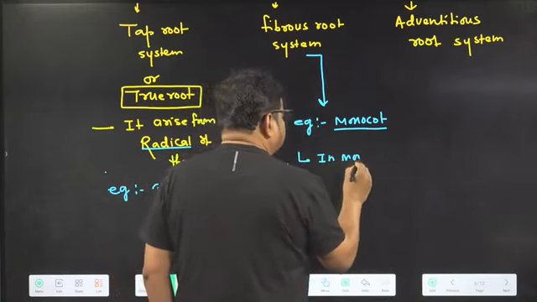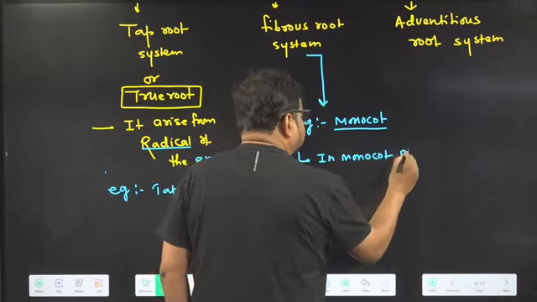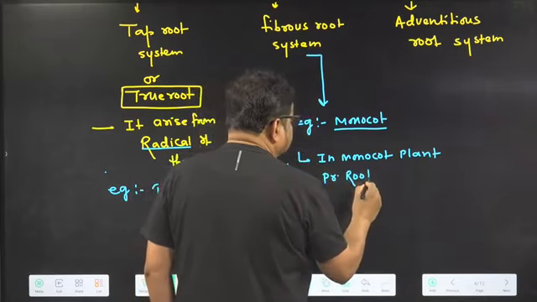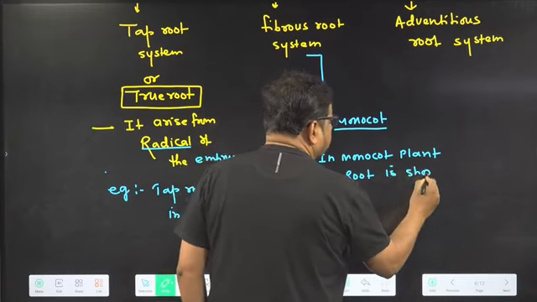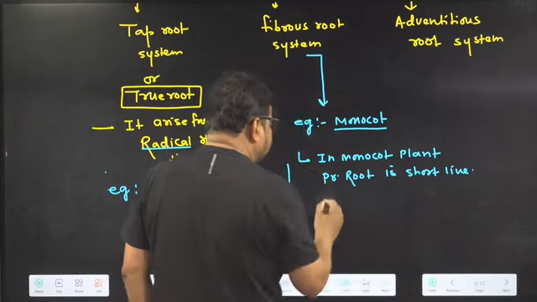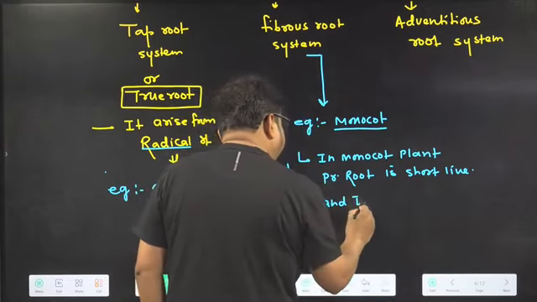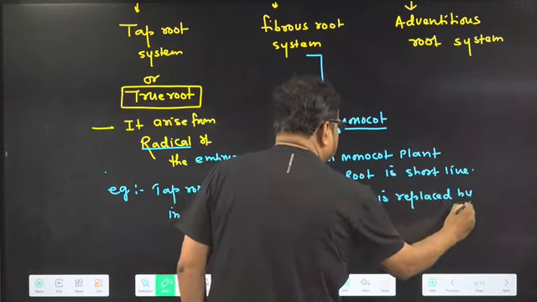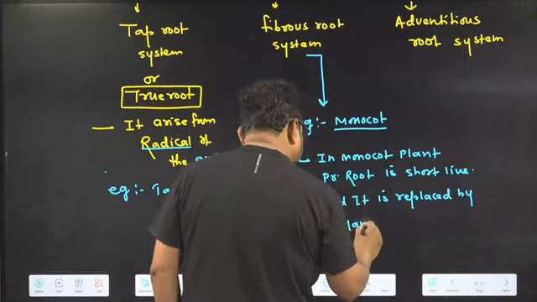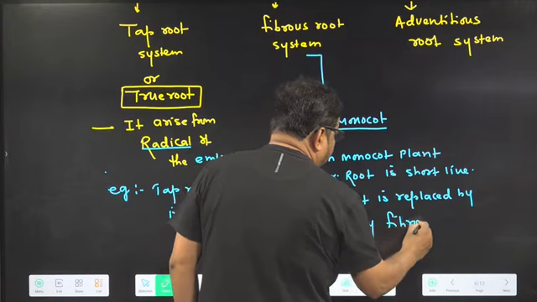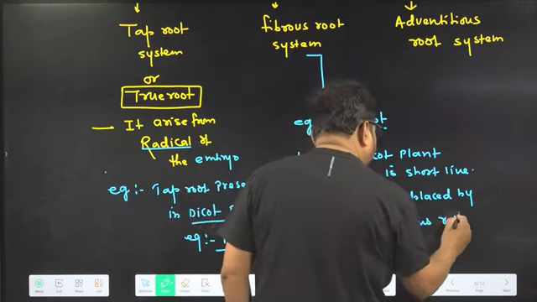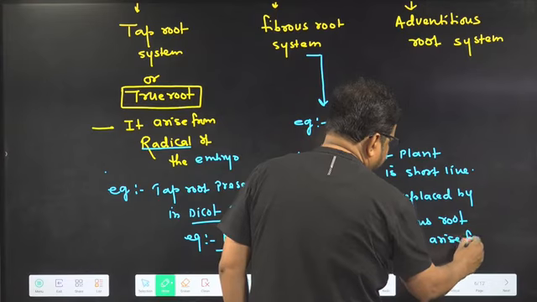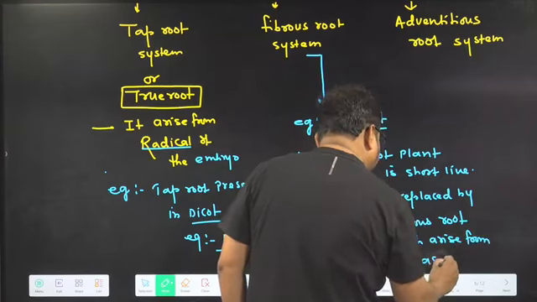In monocot plants, the primary root is short-lived and it is replaced by many fibrous roots which arise from the base of the stem.